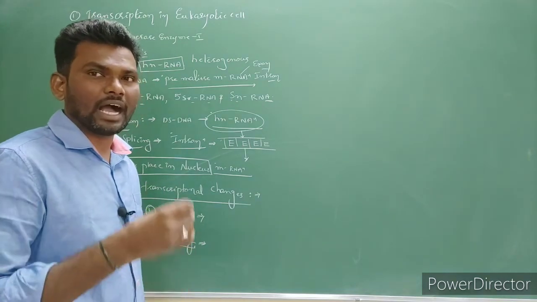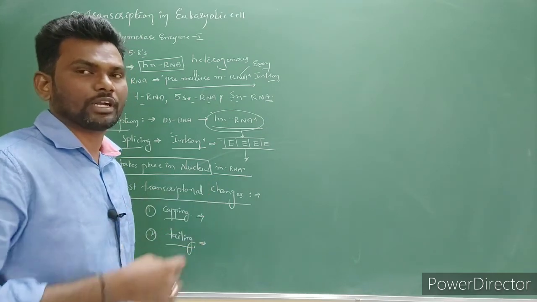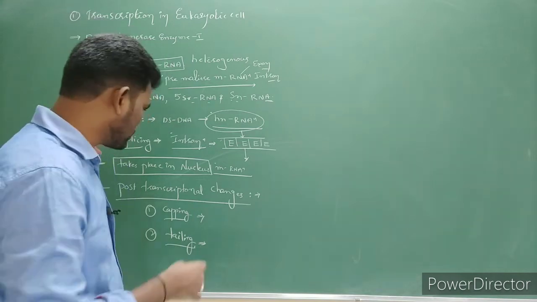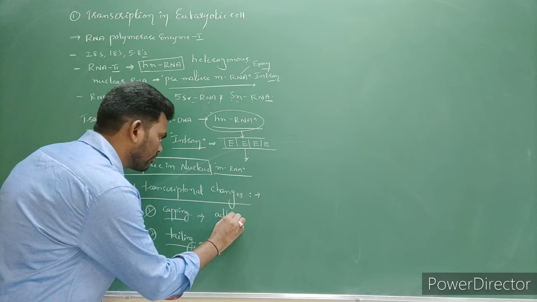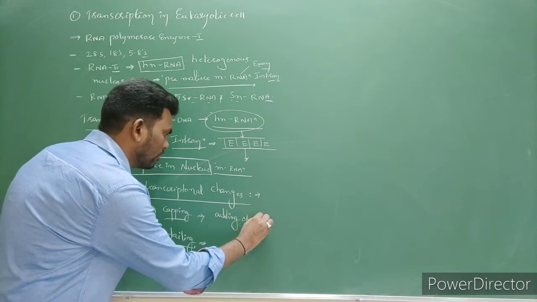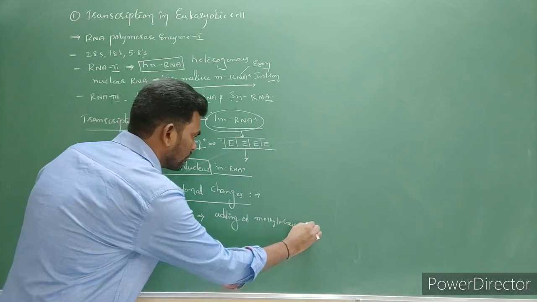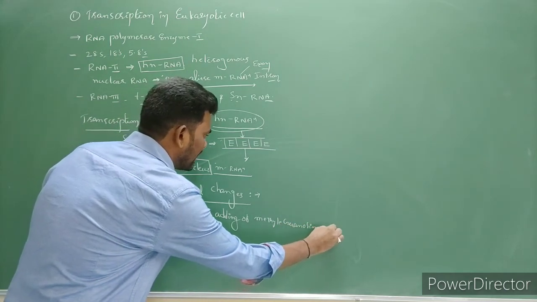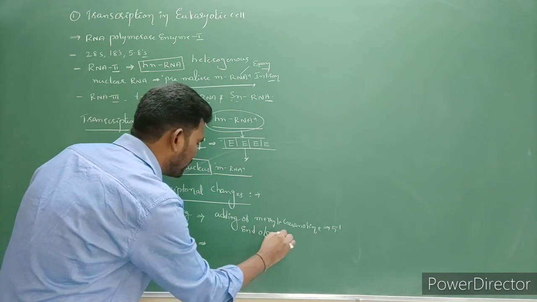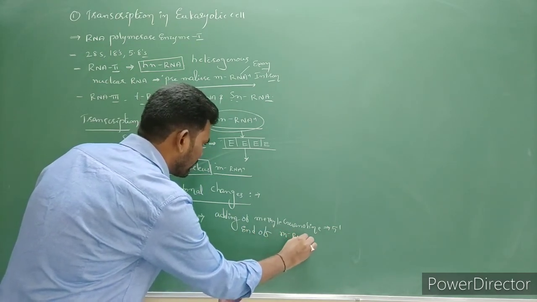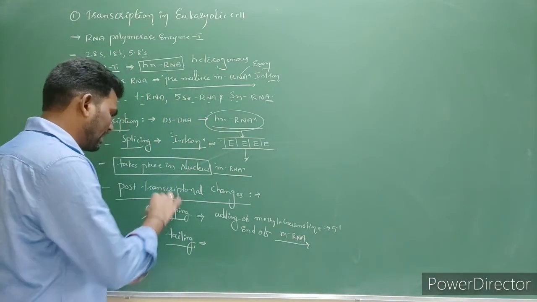What is capping? Capping simply means adding of 7-methyl guanosine at the 5' end of the mRNA. That is called capping.